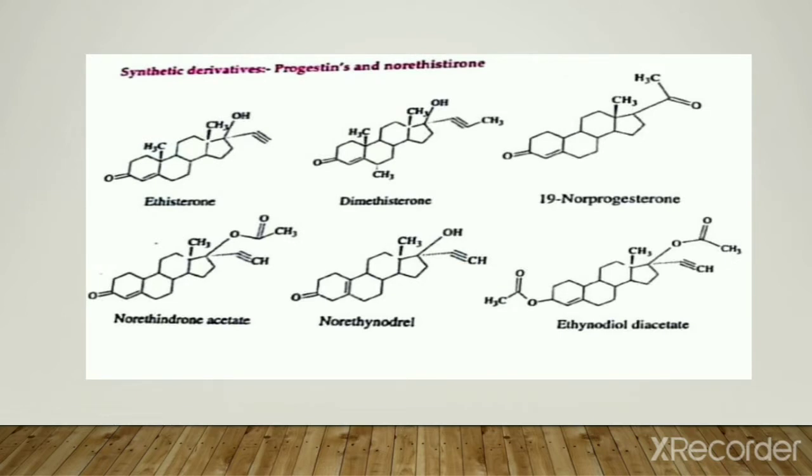And this is the synthetic derivative of progestins and norethisterones.